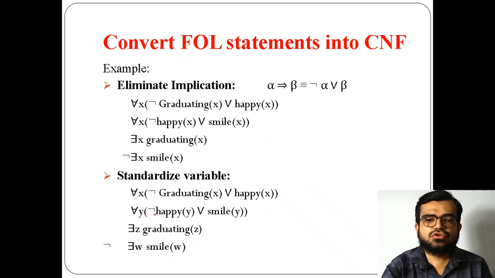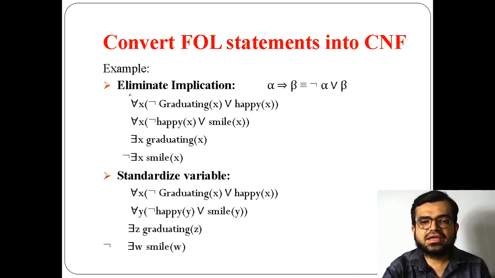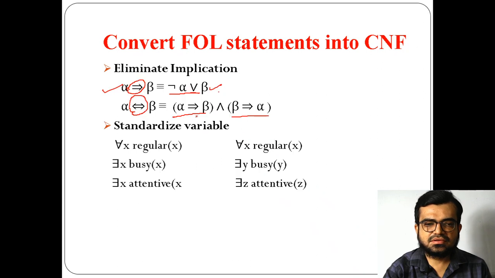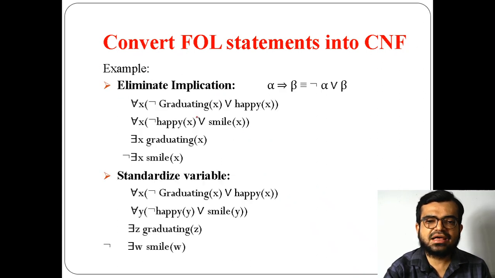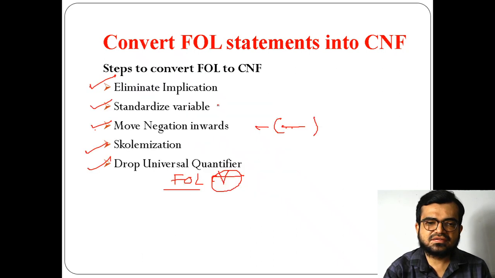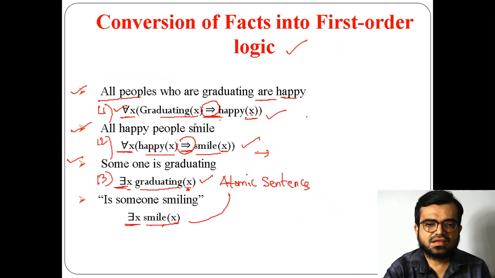Yeah, so in this way, if you refer to the previous statement, an implication symbol is there. So I am removing this implication symbol, I am putting or here, and I am putting the negation symbol before graduating.